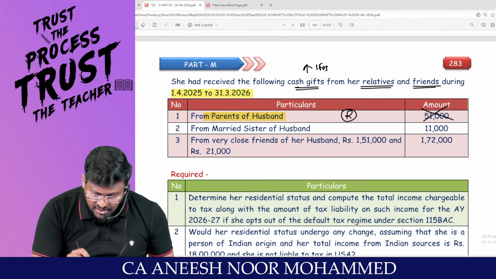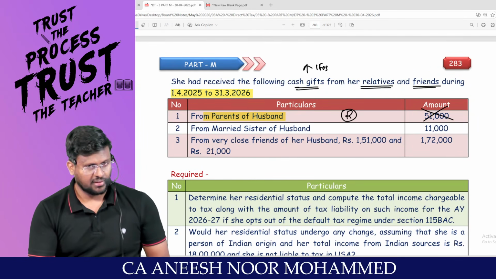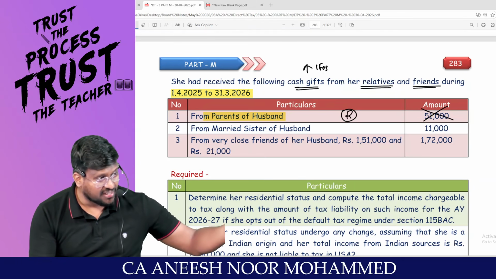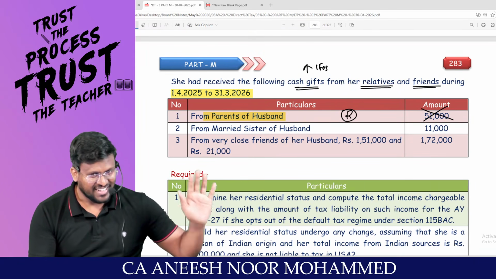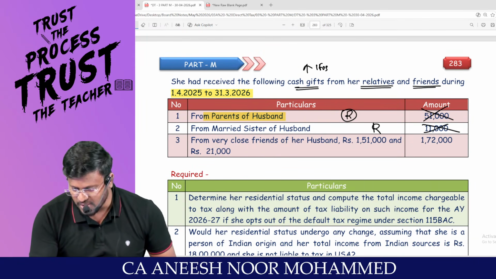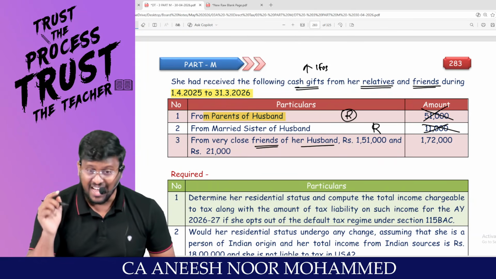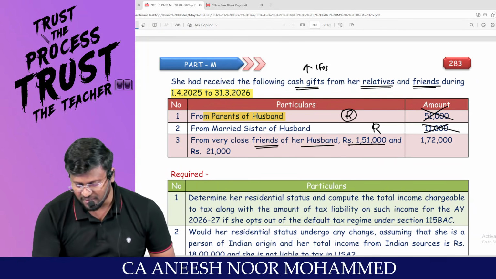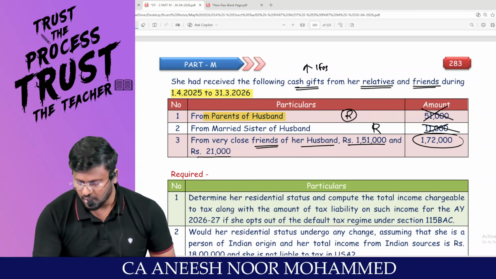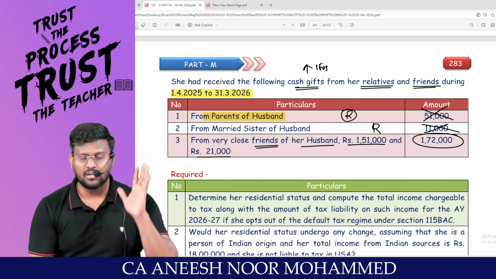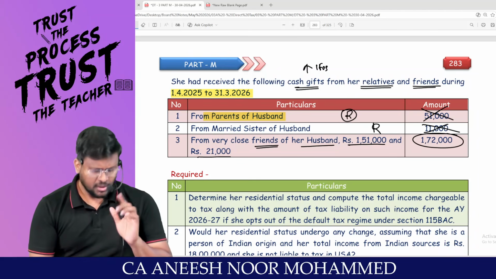From the married sister of the husband. Whether married sister of the husband, husband's sister, married or unmarried does not matter. Is she a relative? Yes, sir. Hence, this will also not be taxable. From a very close friend of her husband, rupees 1,51,000 and 21,000, total 1,72,000. Since it exceeds 50,000, it will be taxable. Sir, taxable in India.